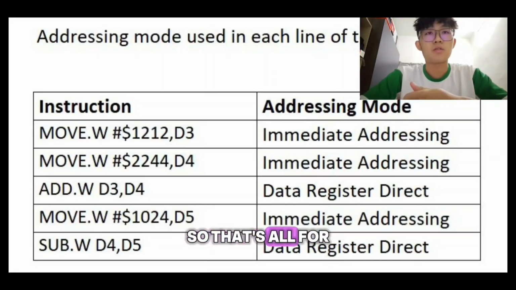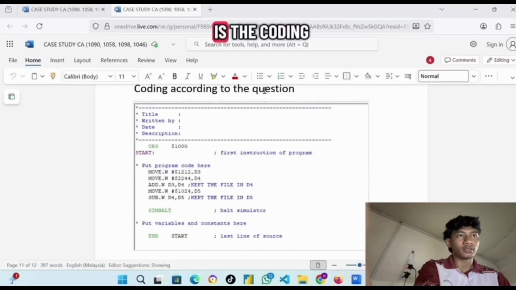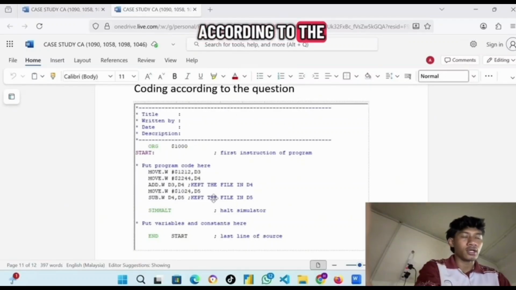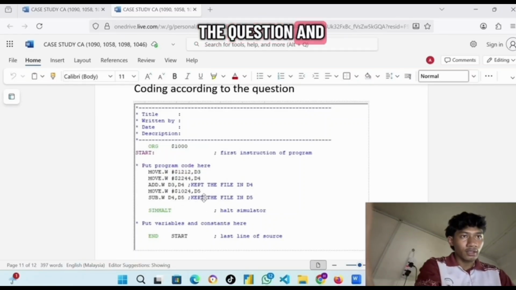So that's all for the addressing mode part, and let's move on to the coding and the output part. Okay, here is the coding according to the question. As you can see, the value of the question must be put after the program. Okay, so this is the value of the question, and this is the info.